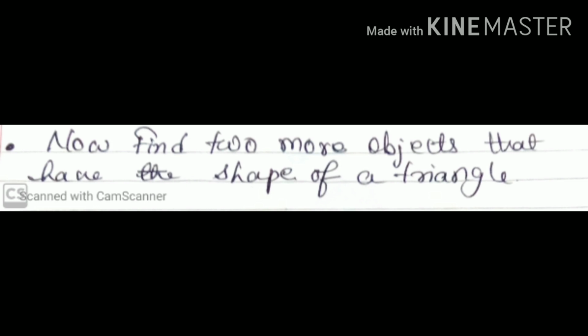Practice work. Now find two more objects having the shape of a triangle. Exercise 9. Fill in the blanks.